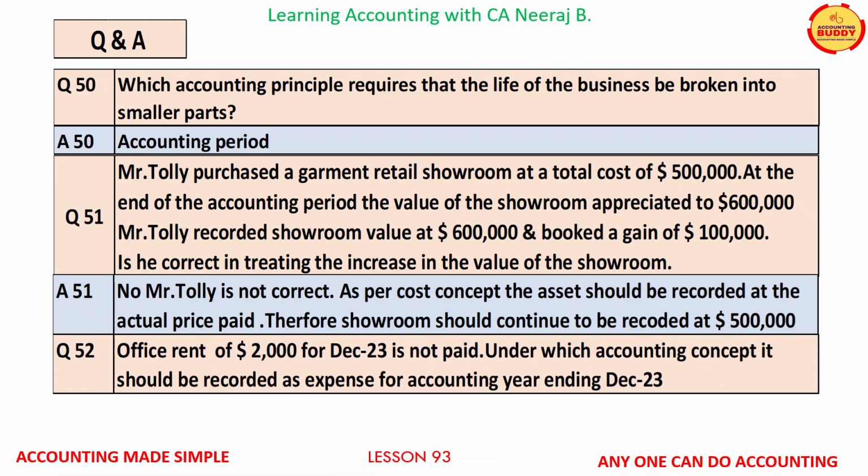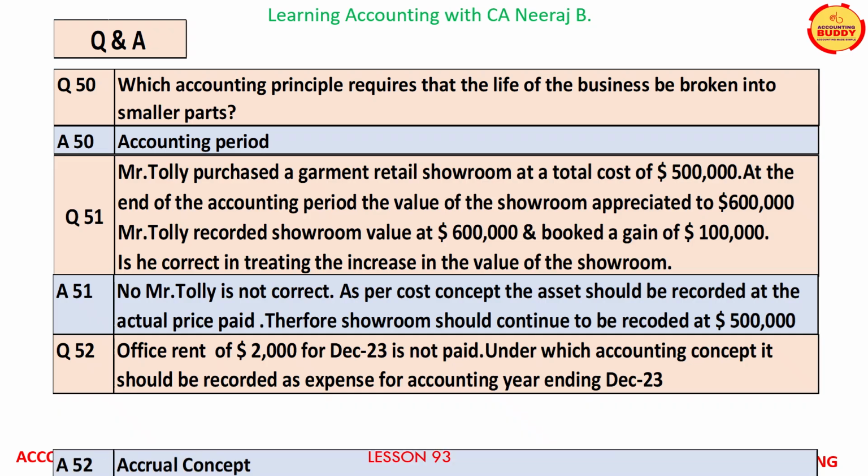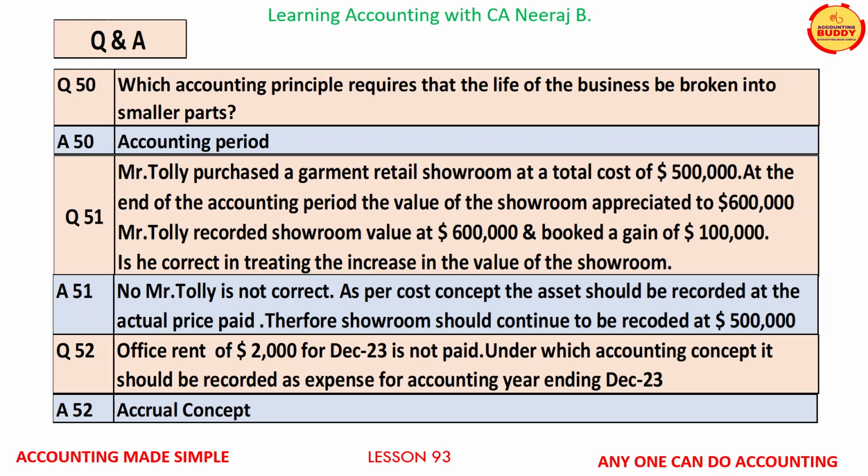Question number 52, office rent of $2,000 for December 23 is not paid. Under which accounting concept should it be recorded as expense for the accounting period December 23? The answer is accrual concept.